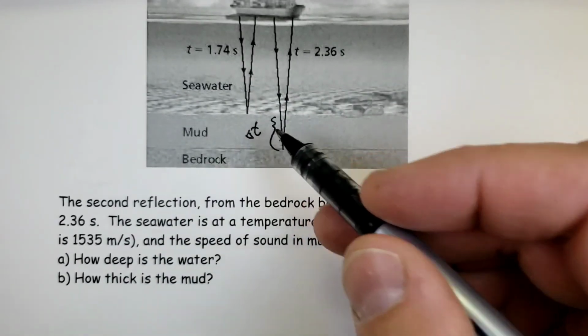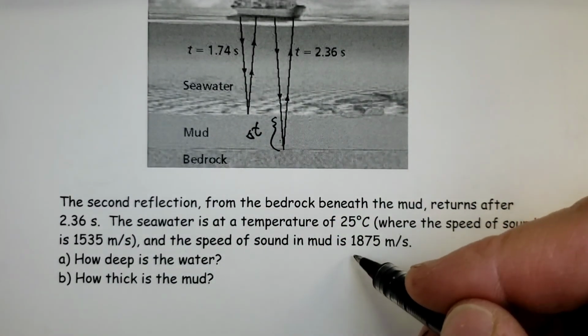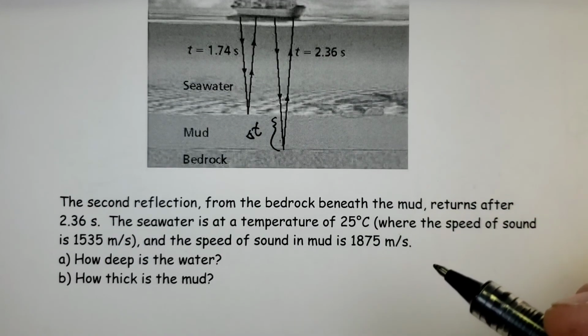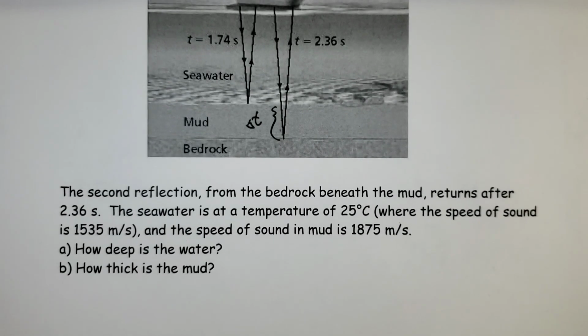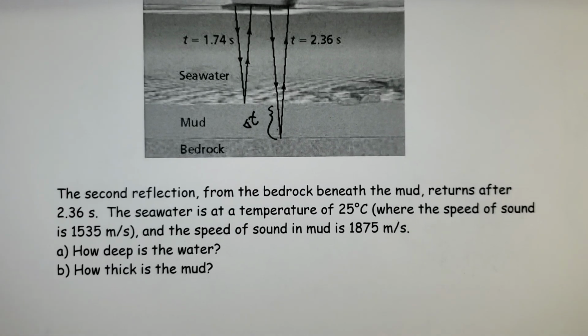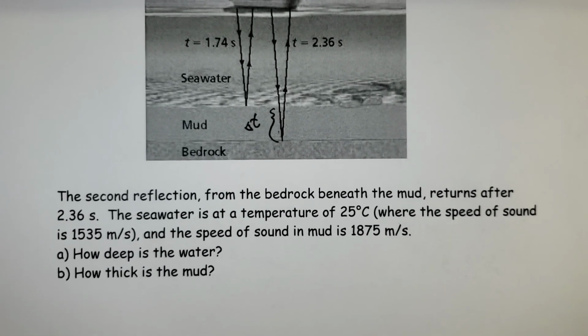And once you have the time in that region, we know the speed of sound in mud is 1875. Then you can rearrange and solve for D. Okay? So it's a sneaky little question. You should be able to do that just like how we did the first one, and you should be able to do the 3 questions in this assignment. All right, we'll see you again.